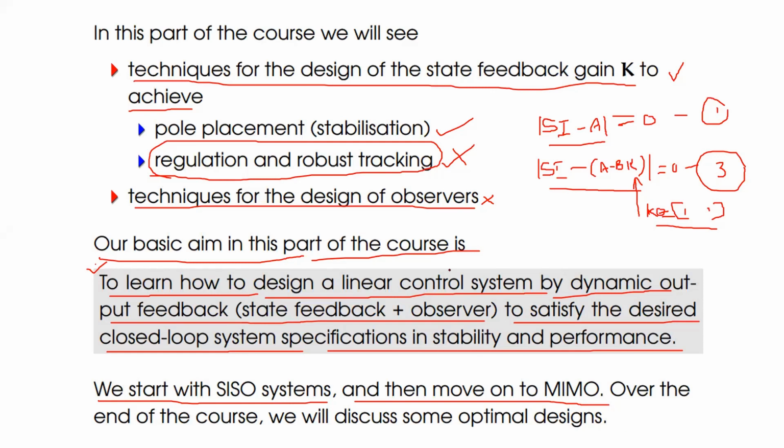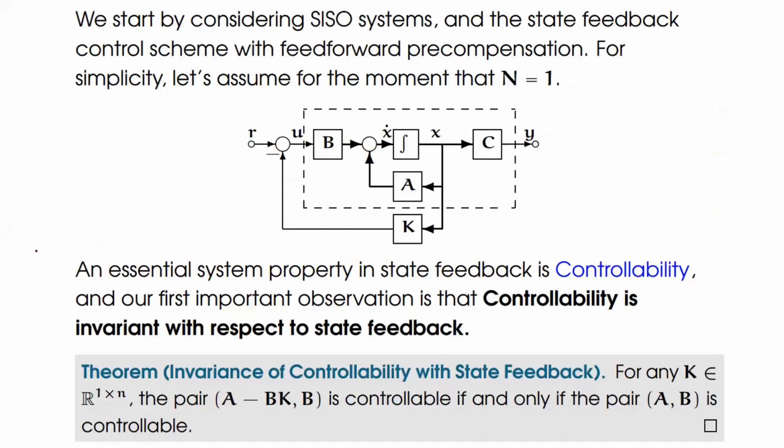Now let us see what the changes are. So here we start with the single input, single output system. Let us take the state feedback control scheme with the forward path. For simplicity, let's assume that the forward path gain N is equal to 1. You may take the N value or you may not take it. It's not an issue. No need to take it. There is no problem at all.